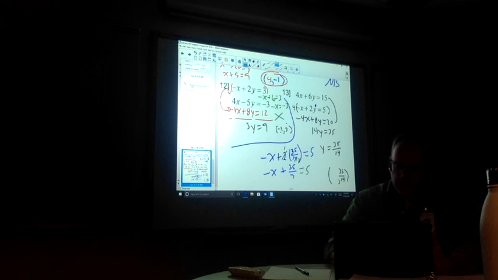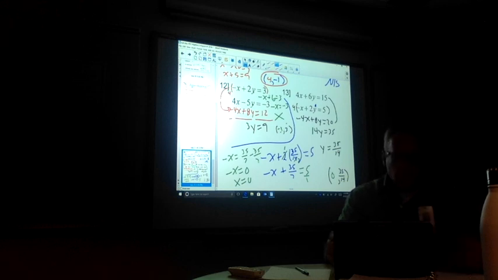Okay, I'm going to add 35 over 7 to the other side, so -x is equal to, I'm going to convert 5 to 35. Is that going to work? Let's see. If I convert 5, put it over 1, 7, that's going to be 35 over 7. And then subtracting 35 over 7. And that's 0, so I get -x is equal to 0. And a lot of students get confused on that. Well, you know that x has to equal 0 then. Okay?